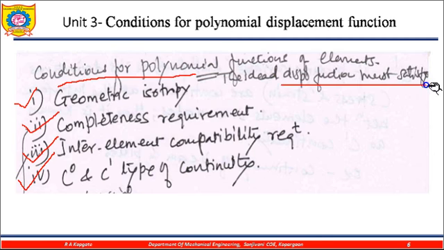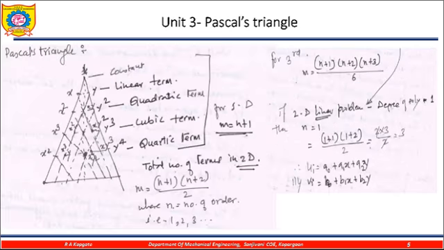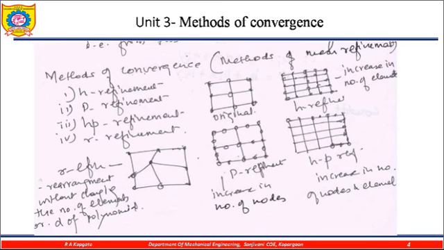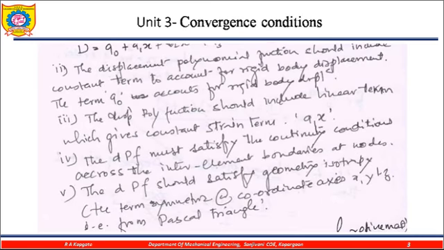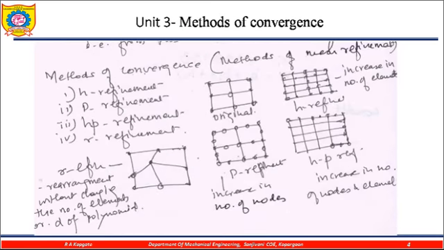And this one is helping to write the shape function. Before defining all these terms, we need to move next to the different types of methods of convergence. Many times the theory asks what is the difference between the P refinement, the H refinement, the HP refinement, and the R refinement. This is also called the method of mesh refinement.